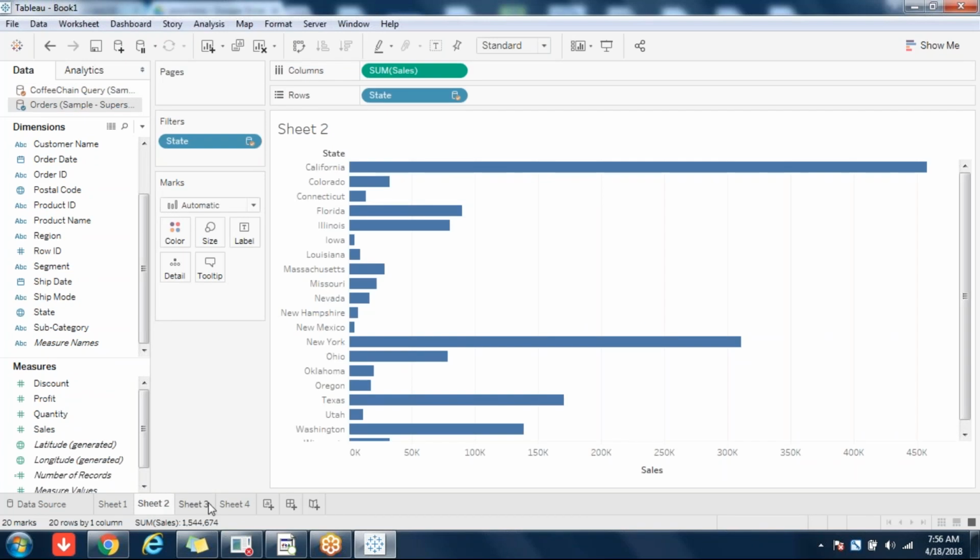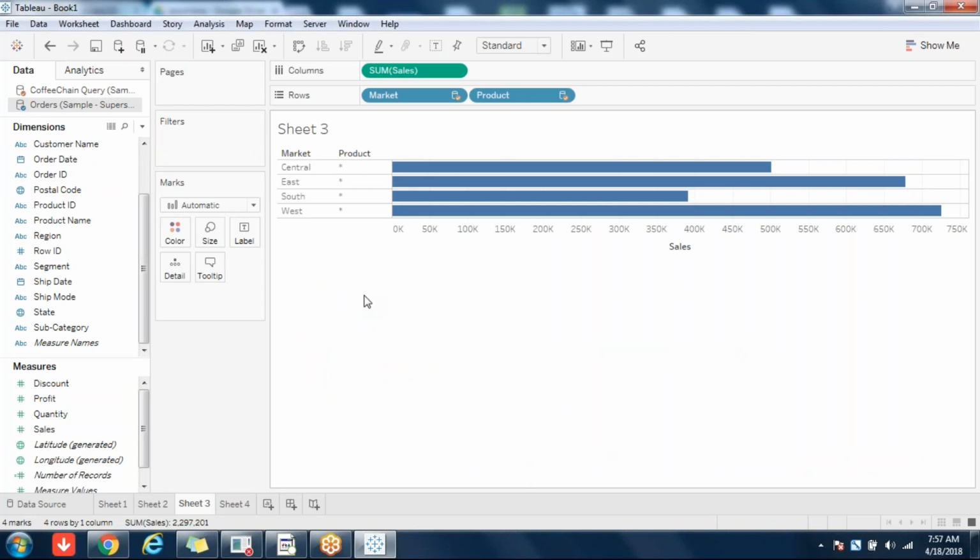Clear? Now coming back to the point: blending will always happen at aggregate level. What exactly happens is, the moment you double click on the field or add the field, at that point it will pull the data from the secondary data source, combine it and show it. Before you add the field to the chart, these two data sources do not interact with each other at all. They don't know each other. The moment you click on that field, it just combines the data and shows it to you in the chart. Before that, nothing will happen.